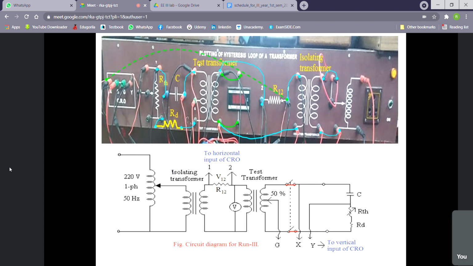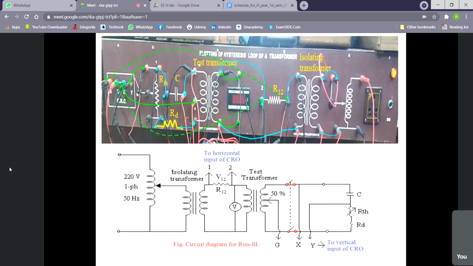But now the input to VGX is R12 and VG. Now these G's are different because this ground and this ground are not the same. So these two are given to GX and these two are given to GY. But for run 2, one G was sufficient because they have a common G. In run 3, these two are totally different voltages. One is from the primary side, another is from the secondary side. So in that case, we shall give two isolated signals.